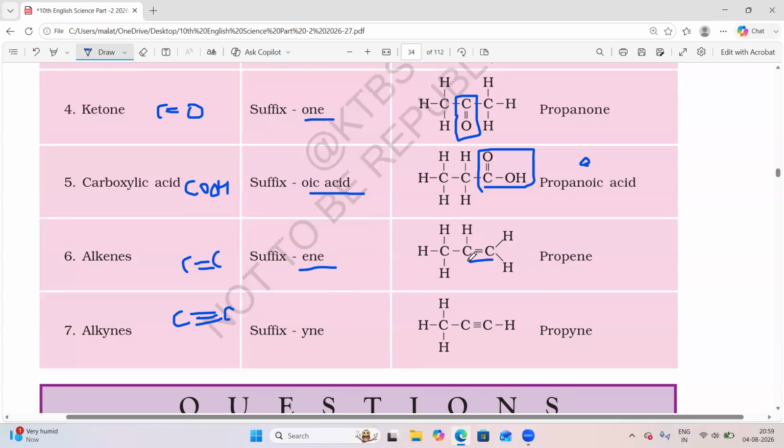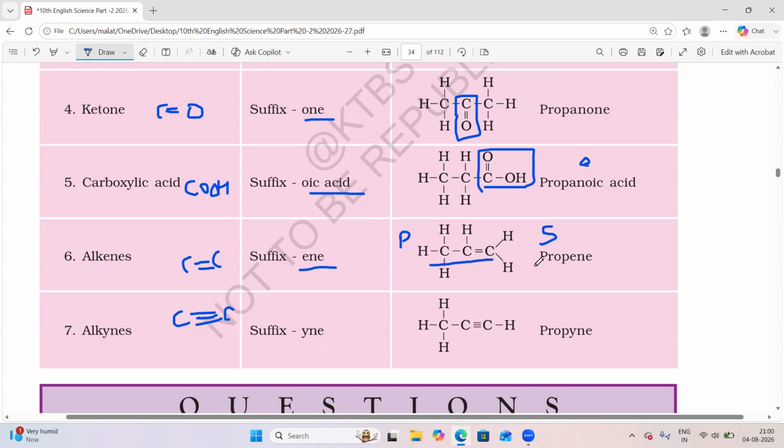Now the number of carbon atoms present. First you see whether a functional group prefix or suffix is present. Then the middle name, then how the word root should be written. So there is no prefix and suffix, there are no functional groups here. What comes here is carbon-carbon having a double bond. 3 carbon atoms, that is propene. ANE means it will become an alkane.